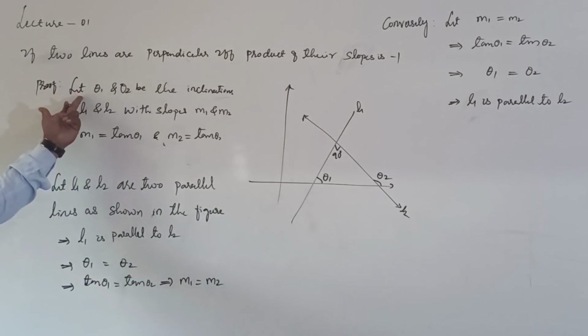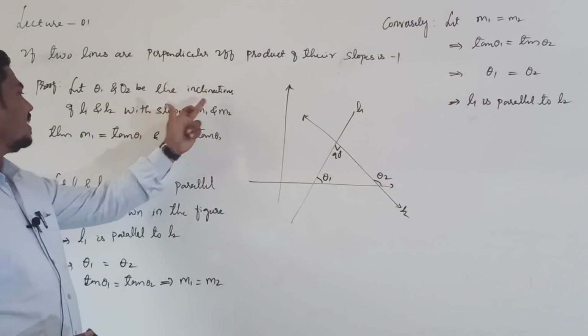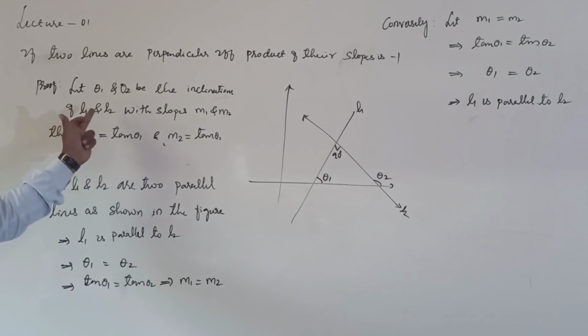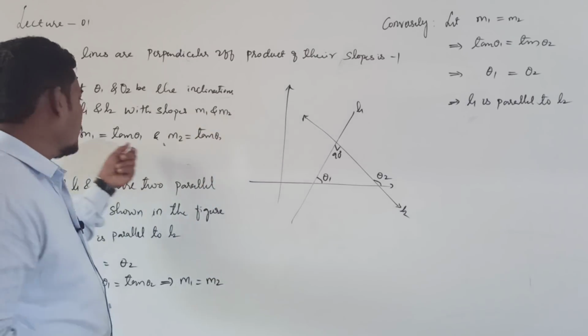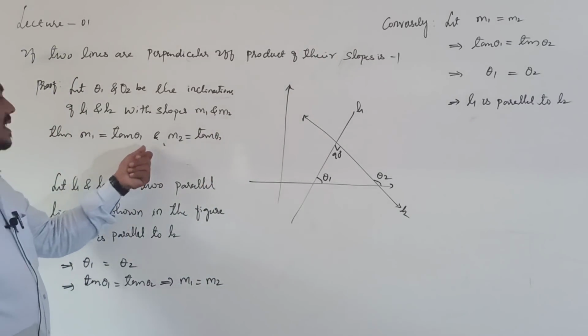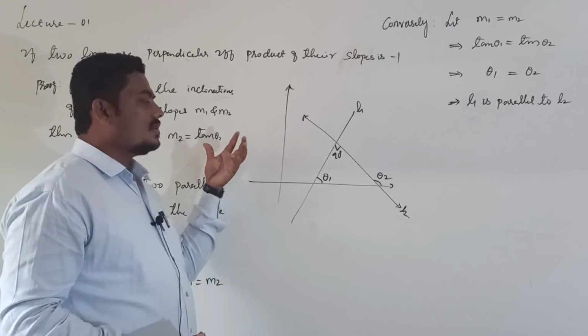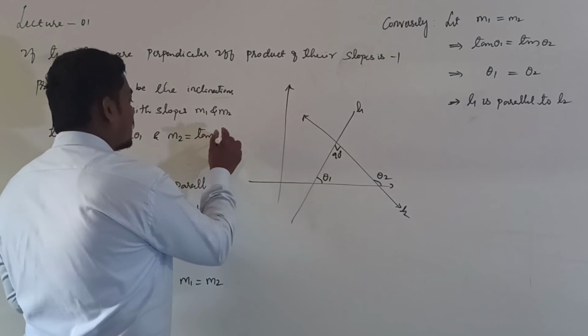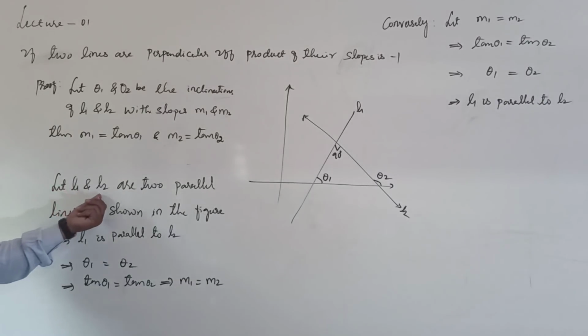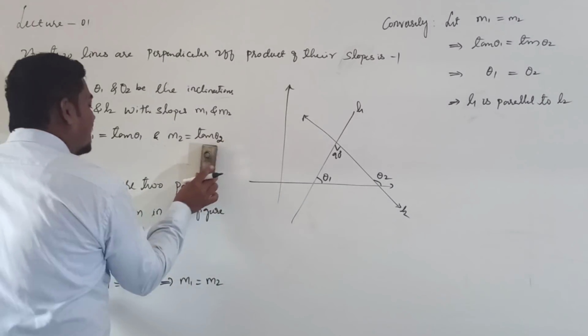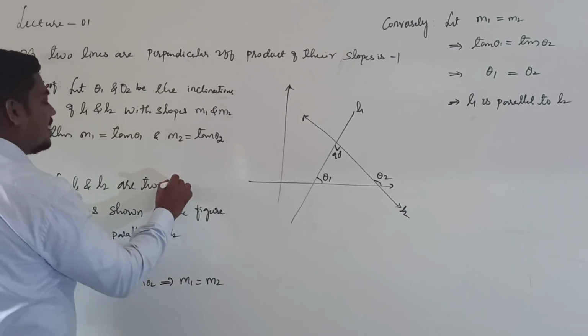Let theta 1 and theta 2 be the inclinations of L1 and L2 with slopes m1 and m2, right? Then m1 is equal to tan theta 1 and m2 is equal to tan theta 2, right? Let L1 and L2 be two perpendicular lines, instead of parallel, perpendicular.